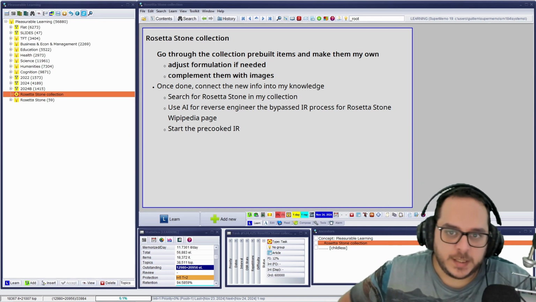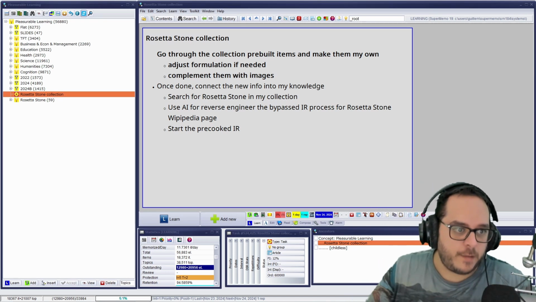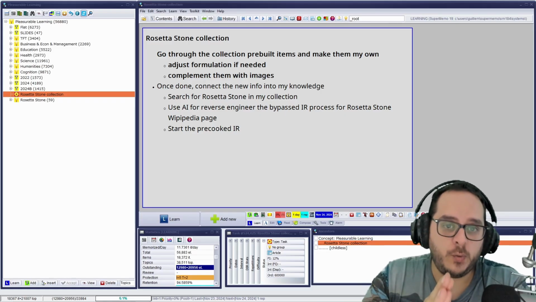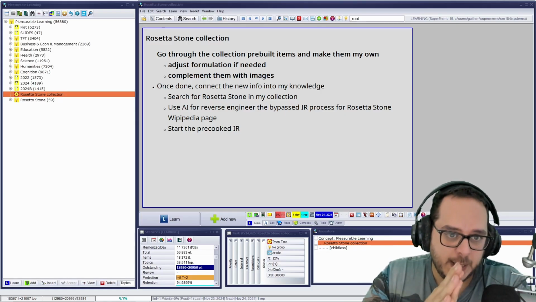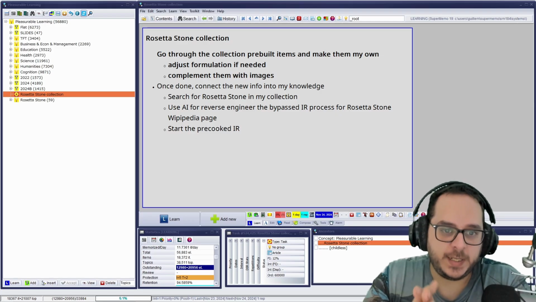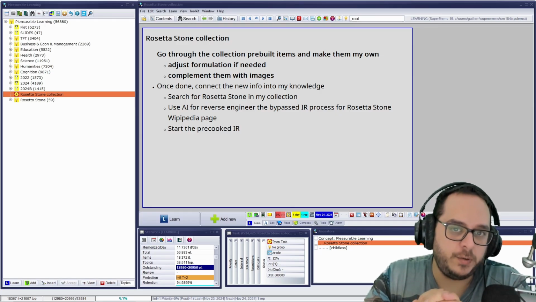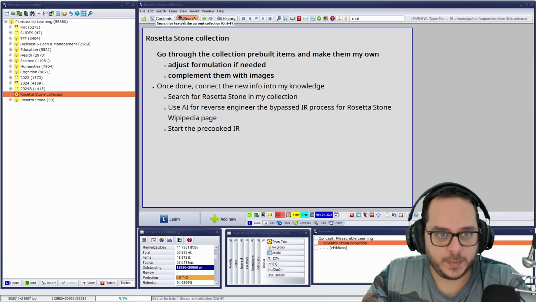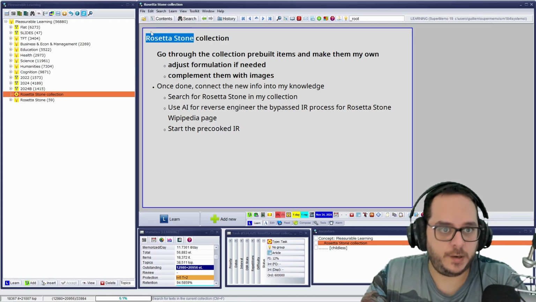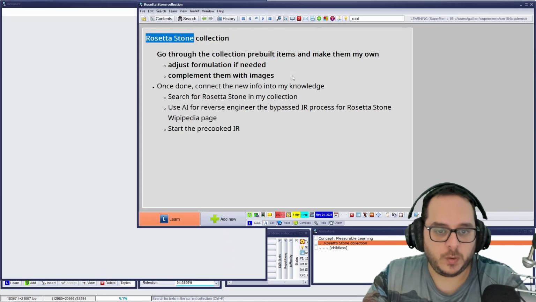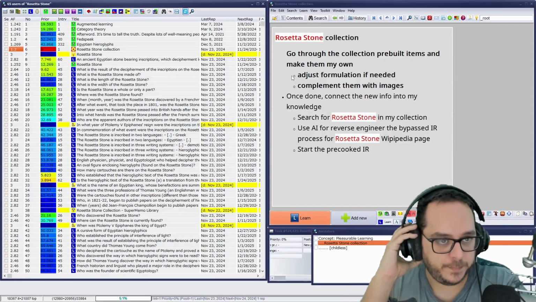The incremental readings. Let's continue the project of the Rosetta Stone collection from SuperMemo, from more than 20 years ago. I finally went through the items. Now it's time for the second chapter, the second phase. Cool. So I will just search Rosetta Stone in my collection. Why on earth didn't I do that before?